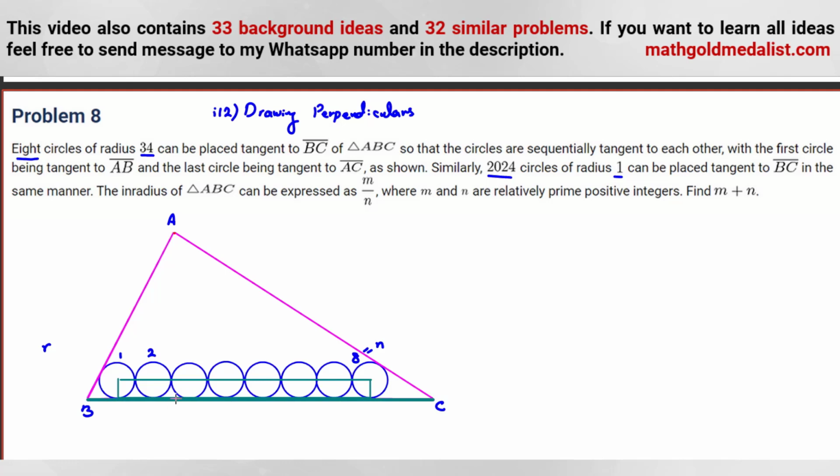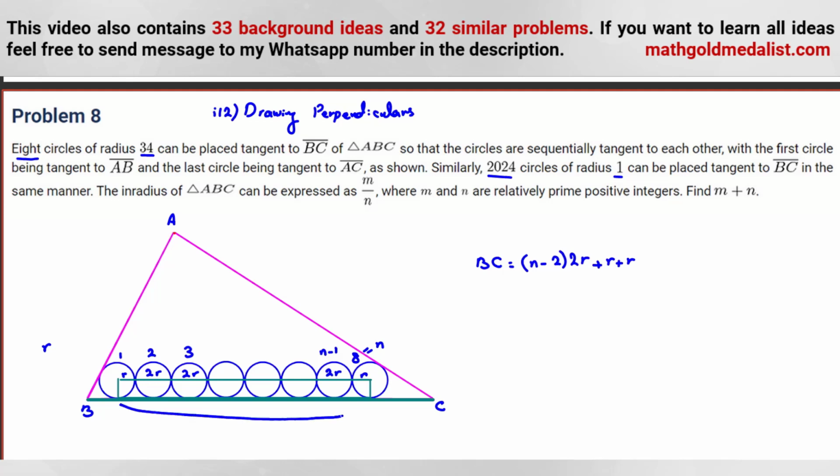So we want to calculate BC in 2 ways. So one way is you say, okay, BC is a, and it is equal to what? We have n circles. If you consider 2 to n minus 1, there are n minus 2 circles, okay? And for each of these n minus 2 circles we have 2r. And for this one we have r, for this one we have r. So it is r plus n minus 2 times 2r plus r.